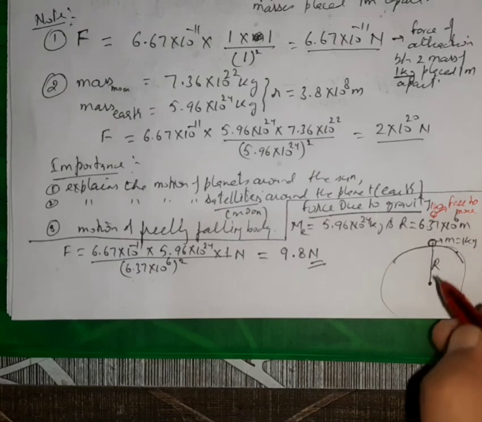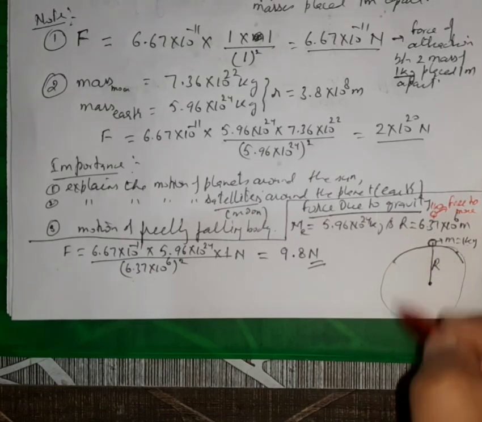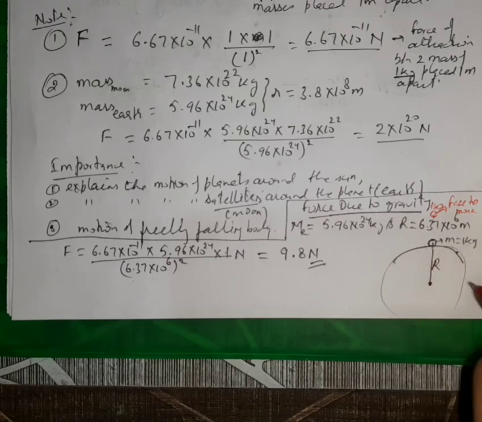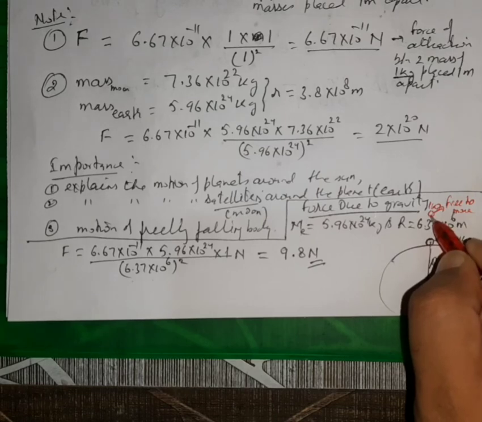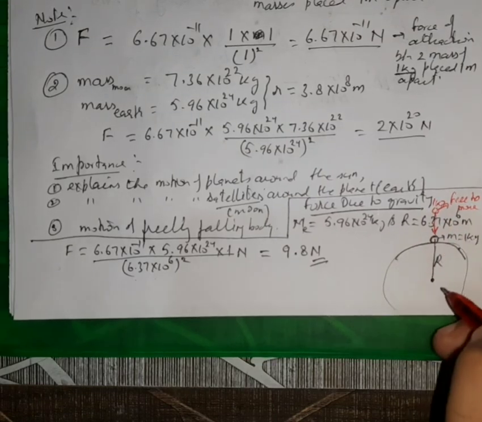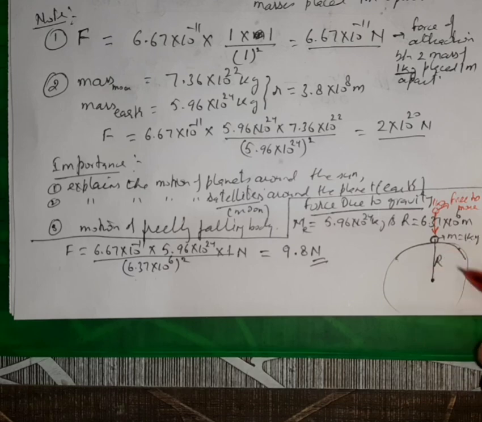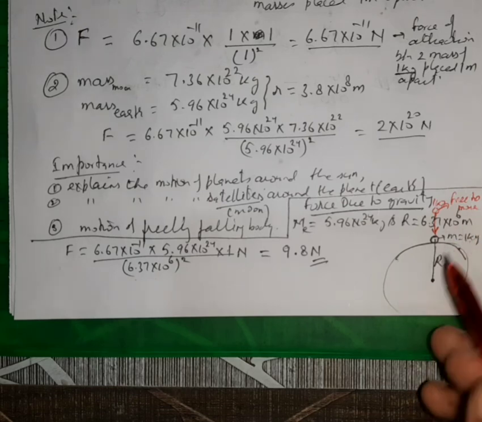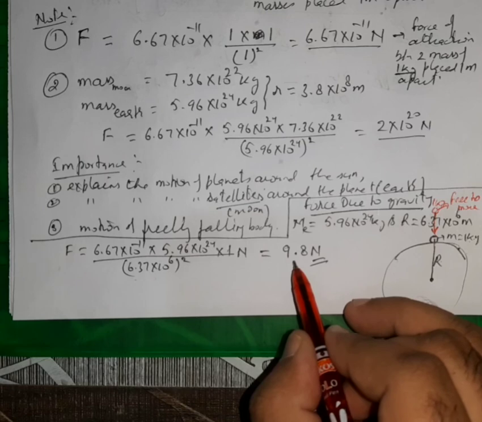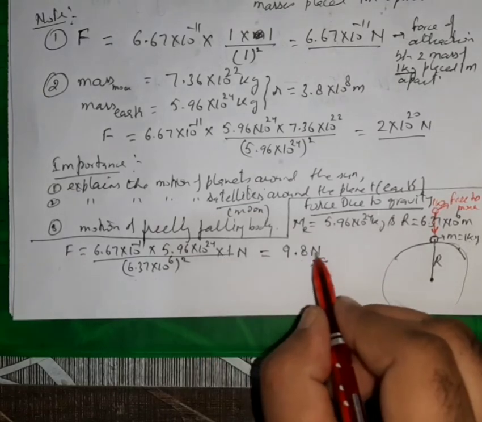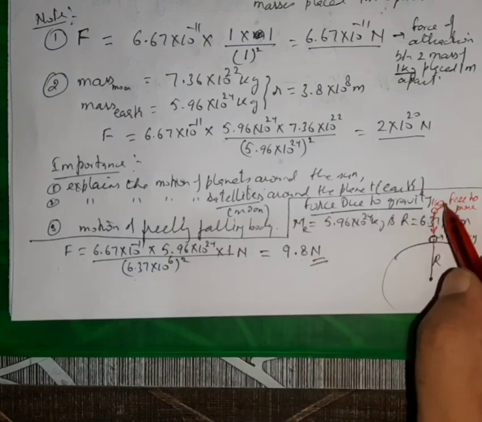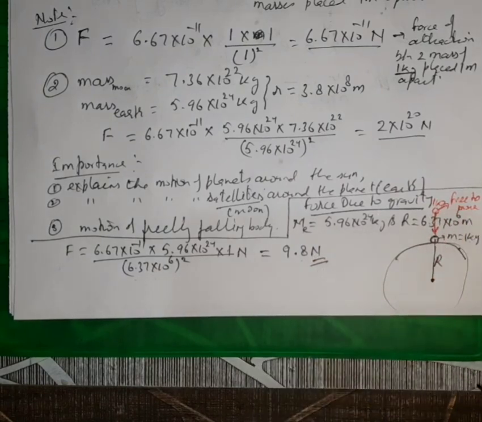So this will always move towards the center of the earth. Because of mass, the inertia of earth will be greater, and this body is also free to move. Therefore this body will always start moving towards the center of the earth. This is the reason why earth will not move. Every body above the surface or at certain height will always move towards the center of the earth, since a mass of 1 kg is attracted towards the surface of the earth with a force of 9.8 Newton. If it is 2 kg, then it will be multiplied by 2 and so on. So if mass increases, then the force of attraction will also increase.